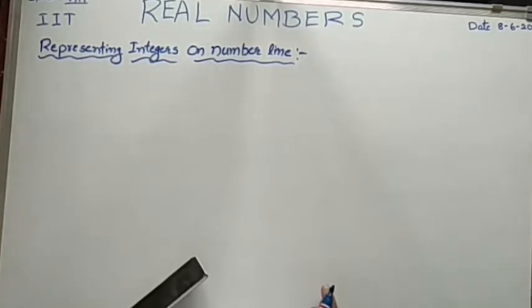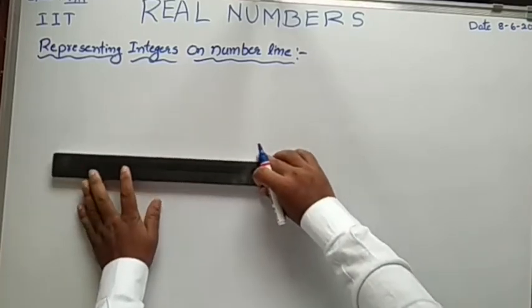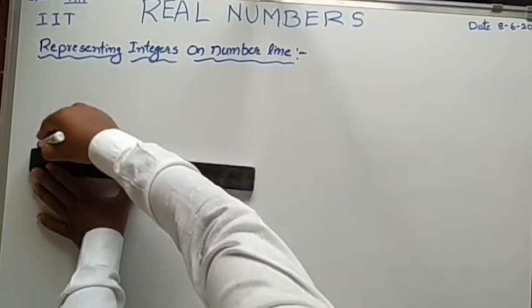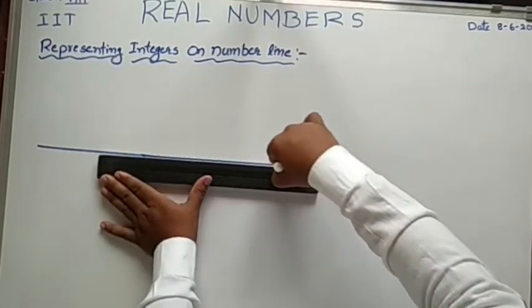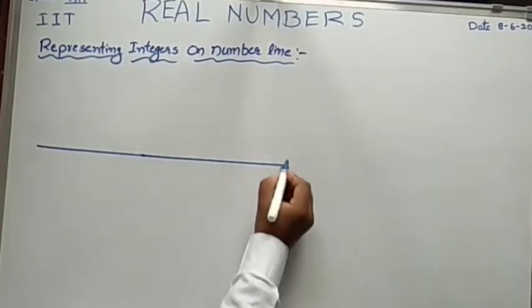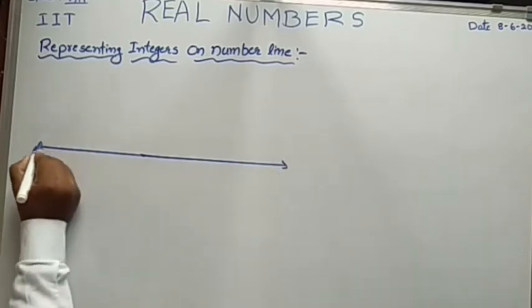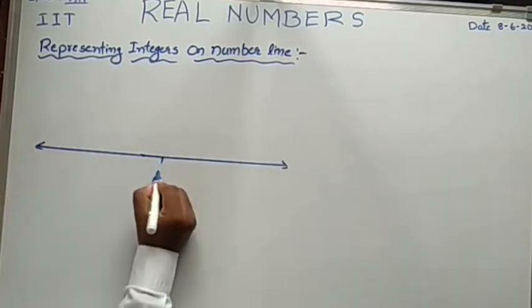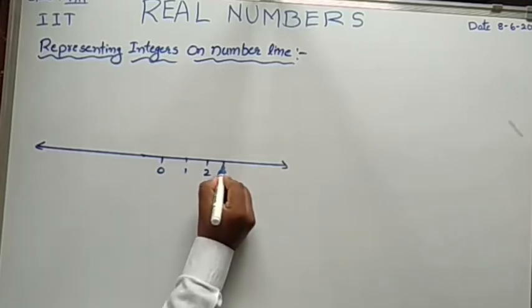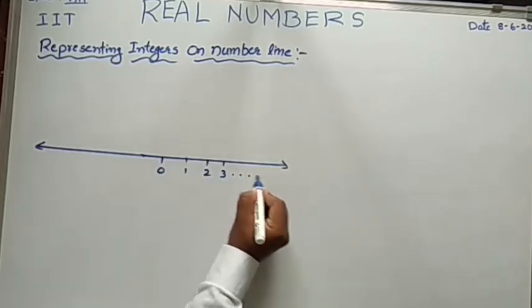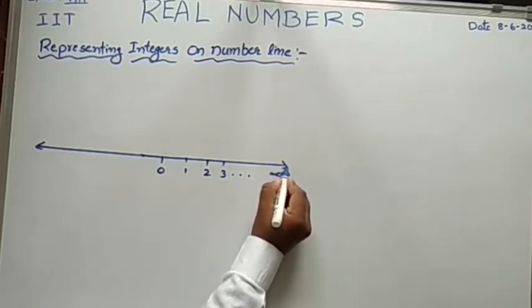Representing integers on a number line. Once we will go for that. Here the 0, then positive 1, 2, 3 and up to infinite.